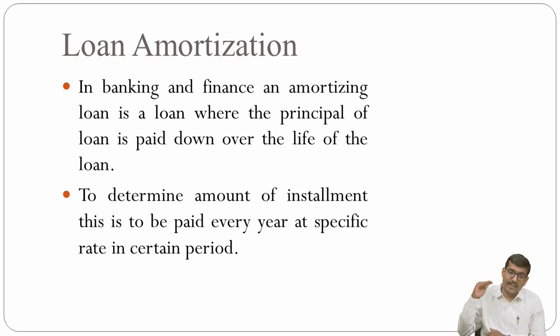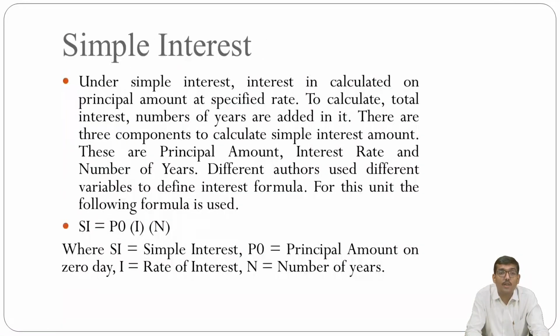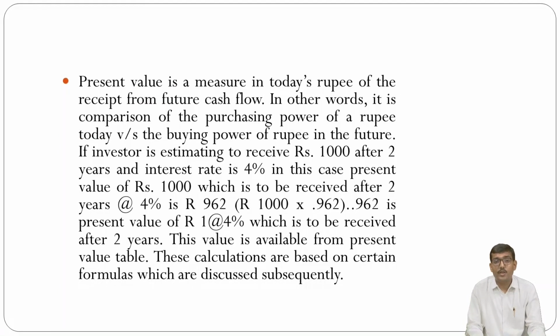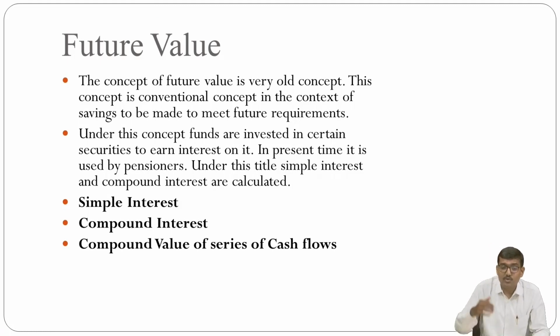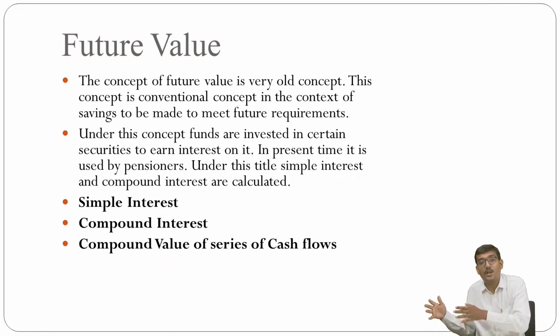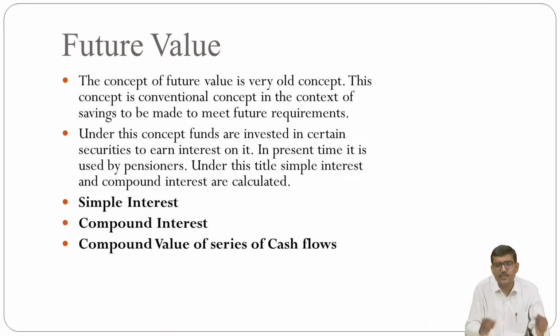While we are calculating or evaluating this particular table, that is the loan amortization table, at that point of time you have to justify all the previous concepts, my dear friends. That is, first is your future value, how to determine your future value, that is ultimately your principal value plus your interest. Then you have to evaluate the present value, then future value, then the simple interest, compound interest, then the compound value of a series of cash flows.